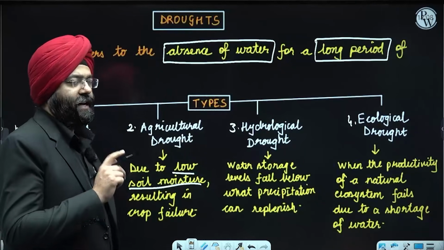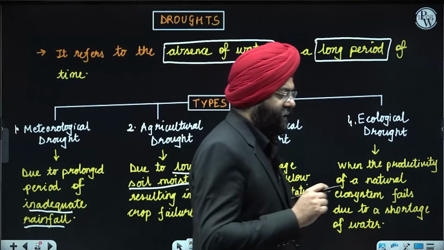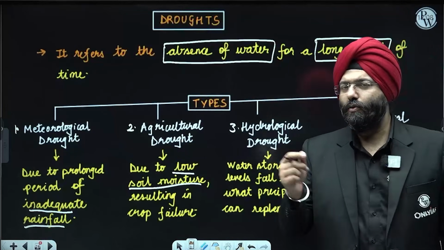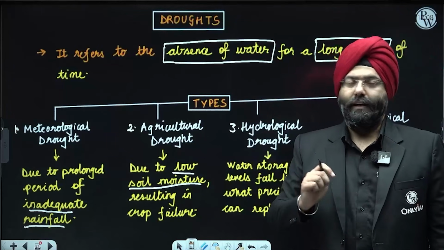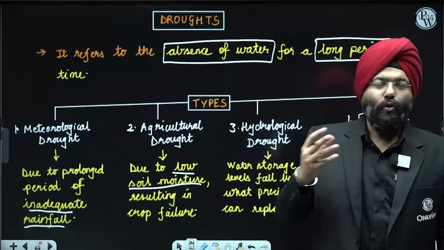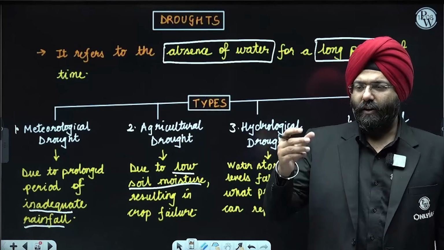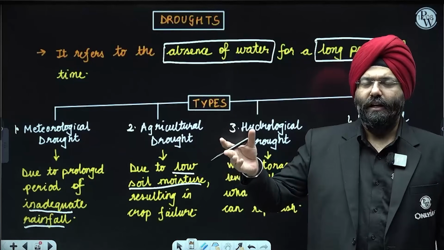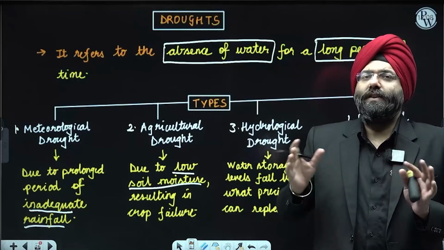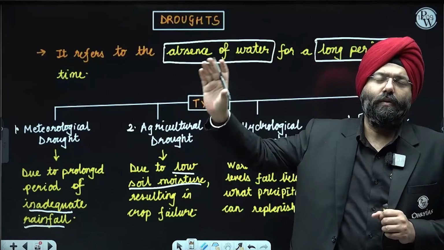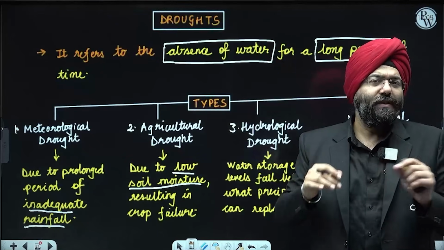Now please understand, there are two keywords in fact. Merely having low soil moisture is not leading to an agricultural drought. Why? See, low is a very relative word. If someone wants to drink water, for me, drinking a whole bottle is very fine. So for someone, let us say, drinking half a bottle will be adequate for them. Low is a very relative word.